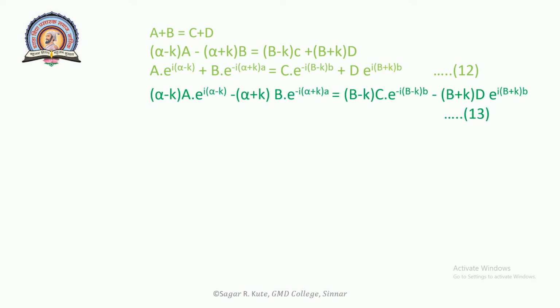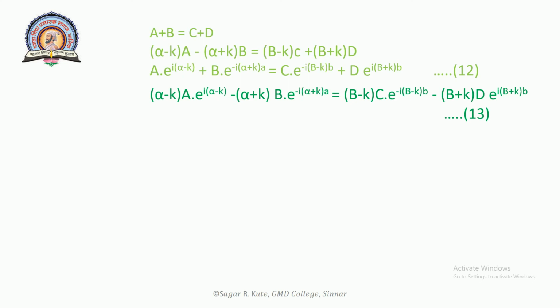Now (alpha minus k)A e raised to i(alpha minus k)a minus (alpha plus k)B e raised to -i(alpha plus k)a is equal to (beta minus k)C e raised to -i(beta minus k)b minus (beta plus k)D e raised to i(beta plus k)b. This will be equation number 13.